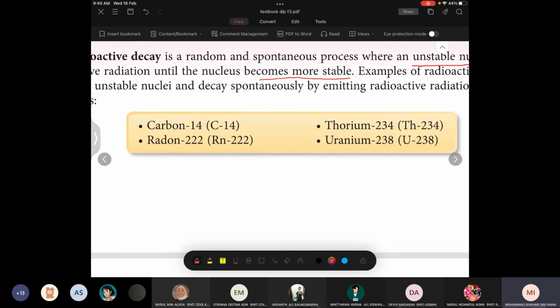This is something we always hear, right? Uranium. When we talk about nuclear, we usually relate it with uranium, right? Clearly, there are other elements which also produce radioactive radiation, like carbon-14, radon, and thorium.